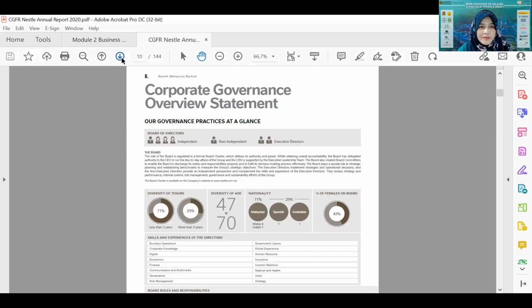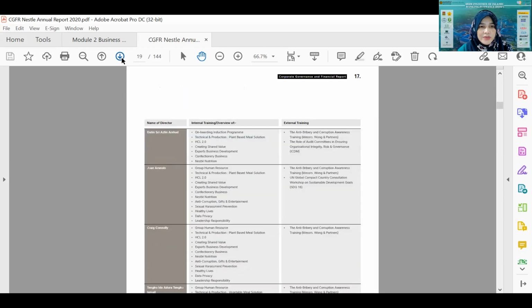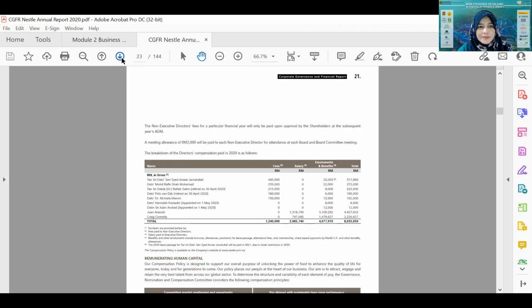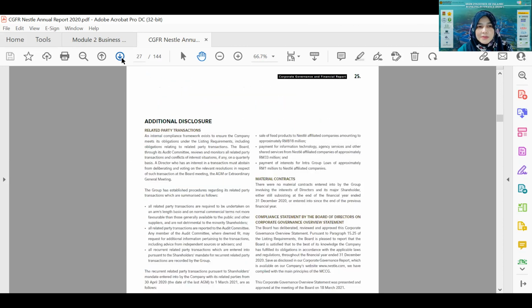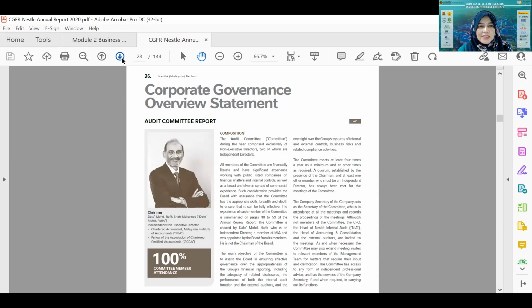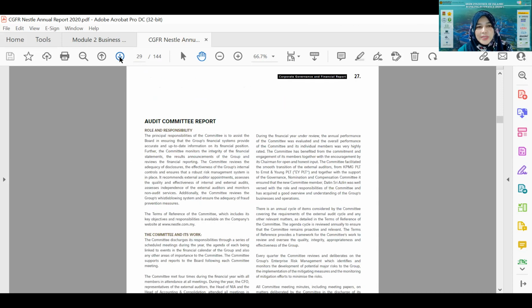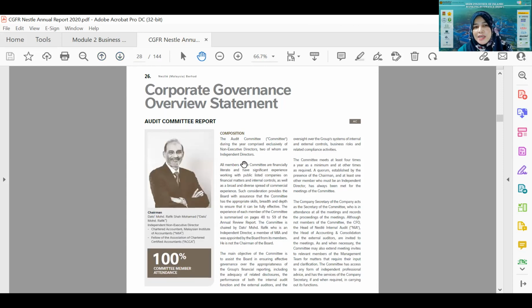Okay, so this is about corporate governance. Let me go straight to the financial report. This is another board director who is in the audit committee. Board directors have to hold another position in the company, for example in the audit committee. The audit committee, of course, has to go through all the financial statements to ensure that they present a true and fair view of the company.